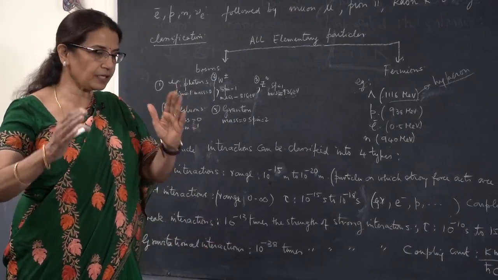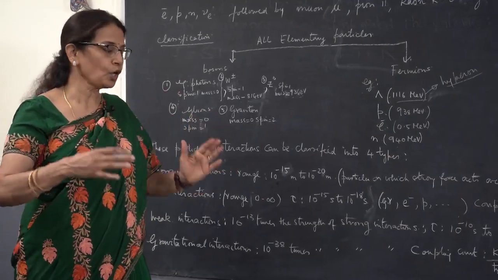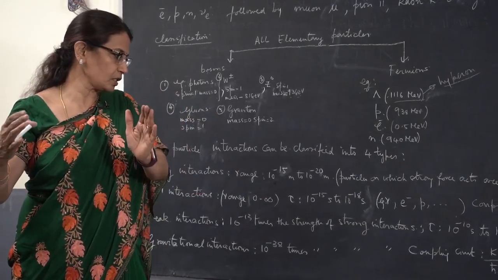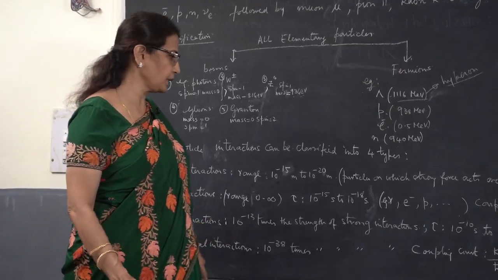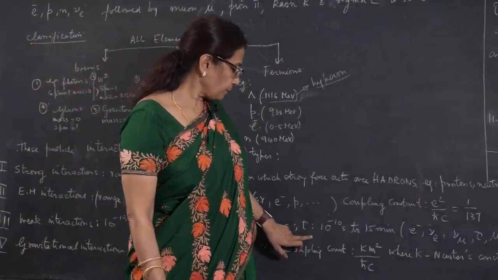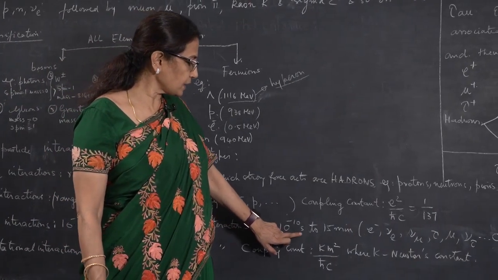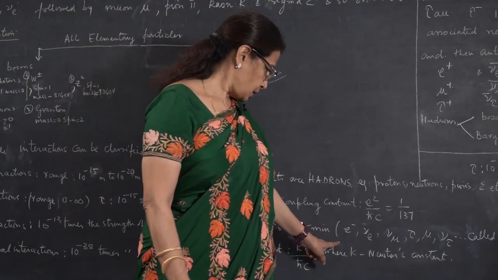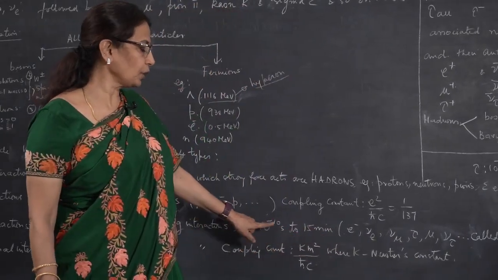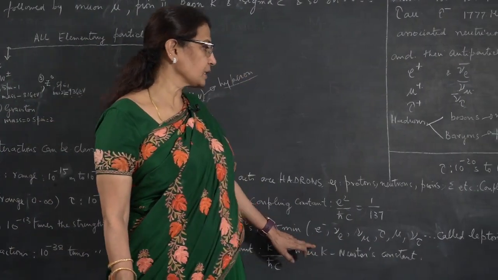So it's a different type of interaction. The particles which are participating in this interaction have to obey certain laws and have to follow certain rules. So we call these weak interactions. The typical lifetime of weak interactions is 10 to the minus 10 second to 15 minutes. You can see all this when you do beta decay. So examples of particles which participate in weak interactions are